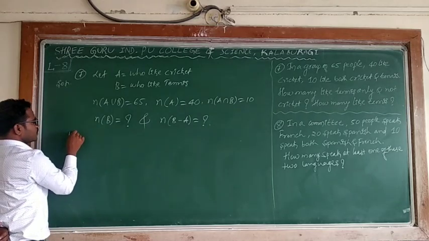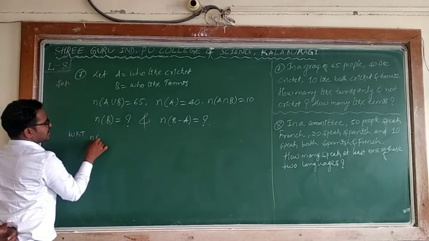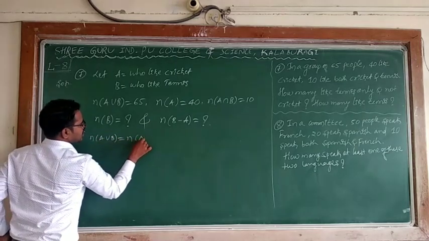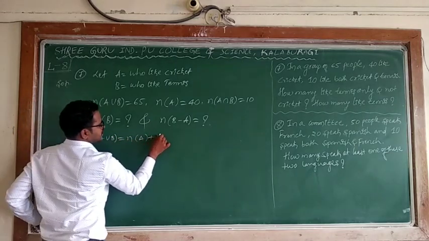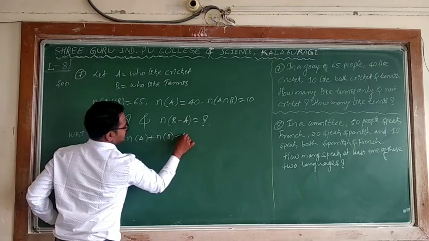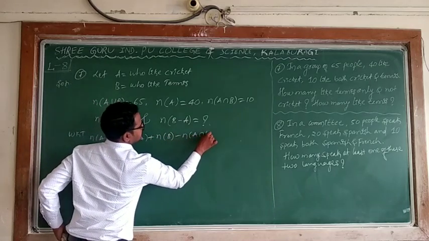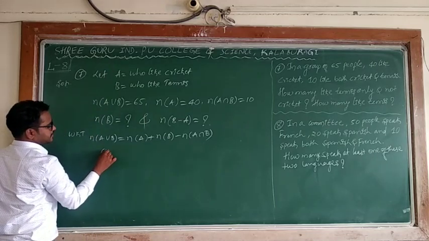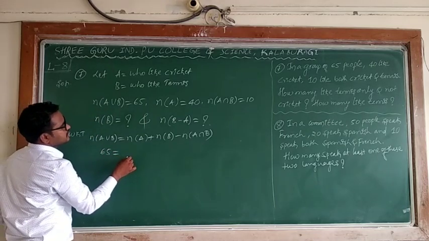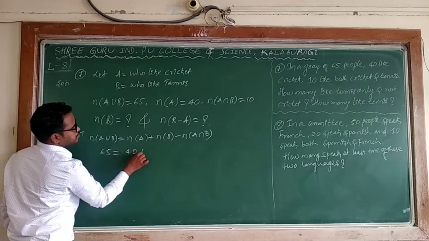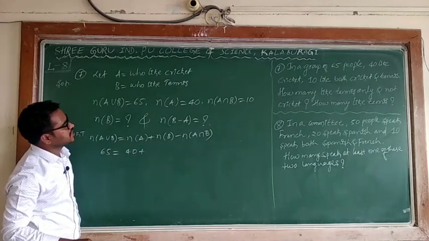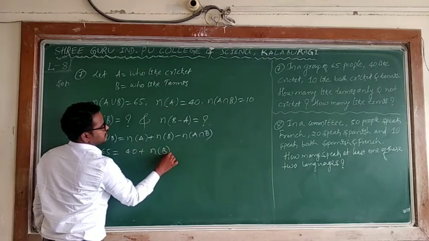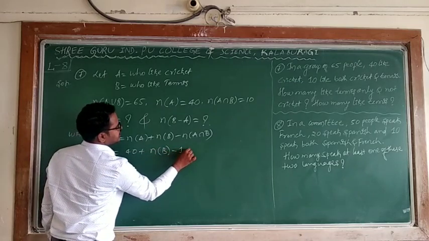Now we know that N of A union B is equal to N of A plus N of B minus N of A intersection B. A union B is given, 65. N of A is 40, plus N of B we are finding, keep as it is, minus N of A intersection B, 10.